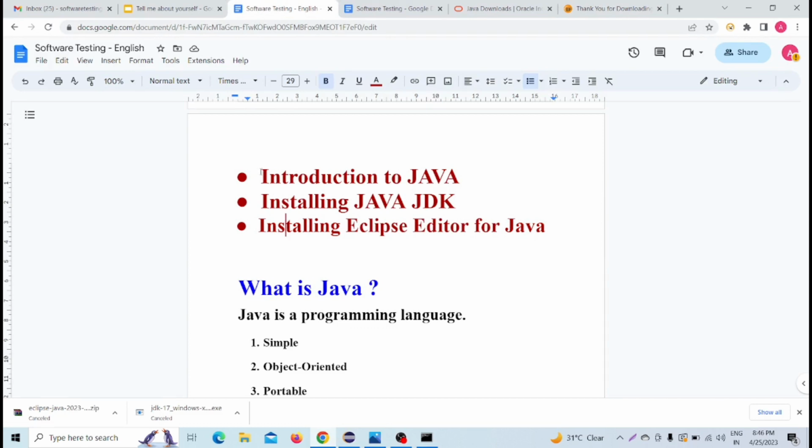So that is for today. We have completed these three agendas.